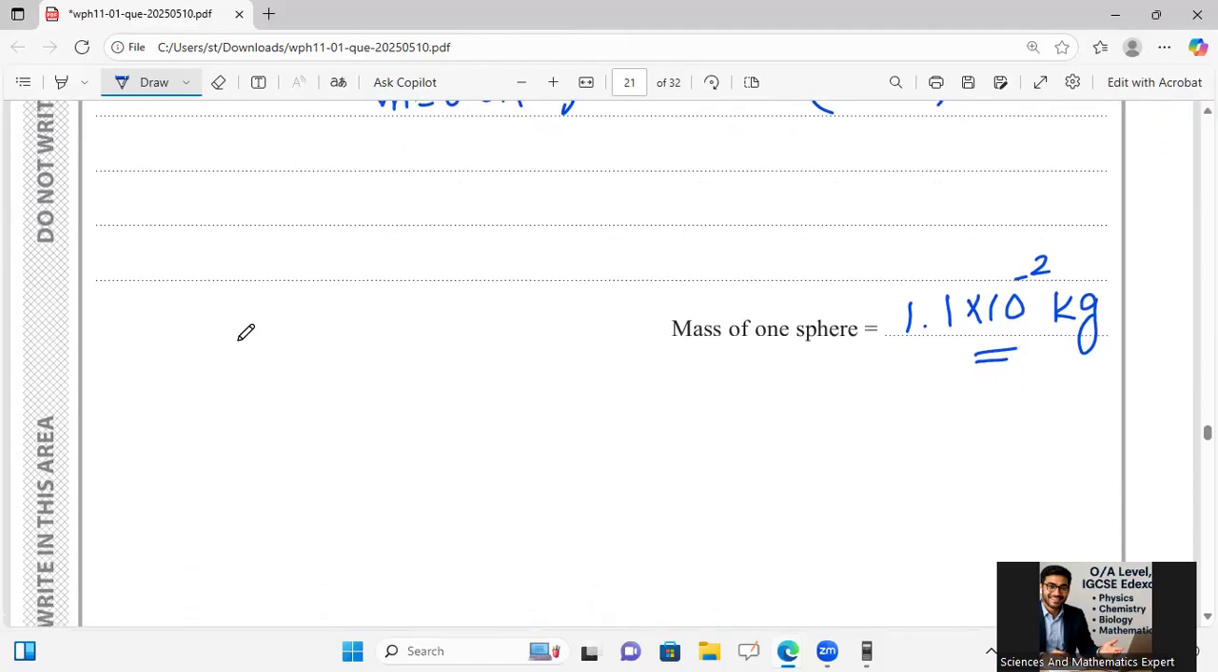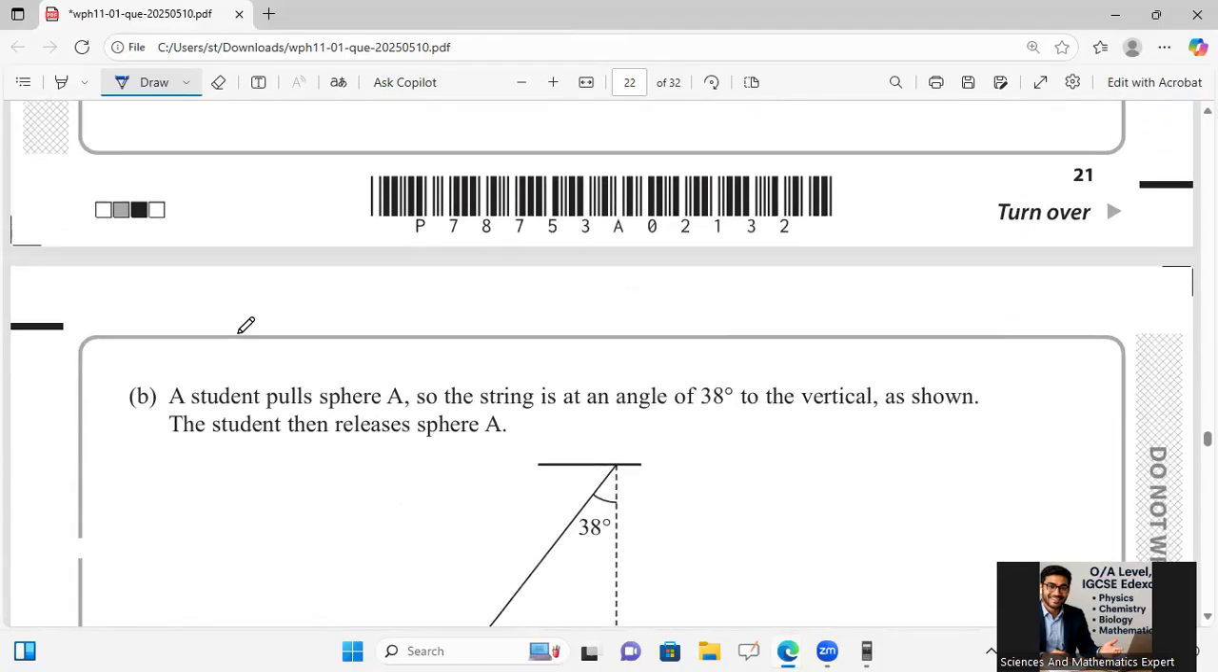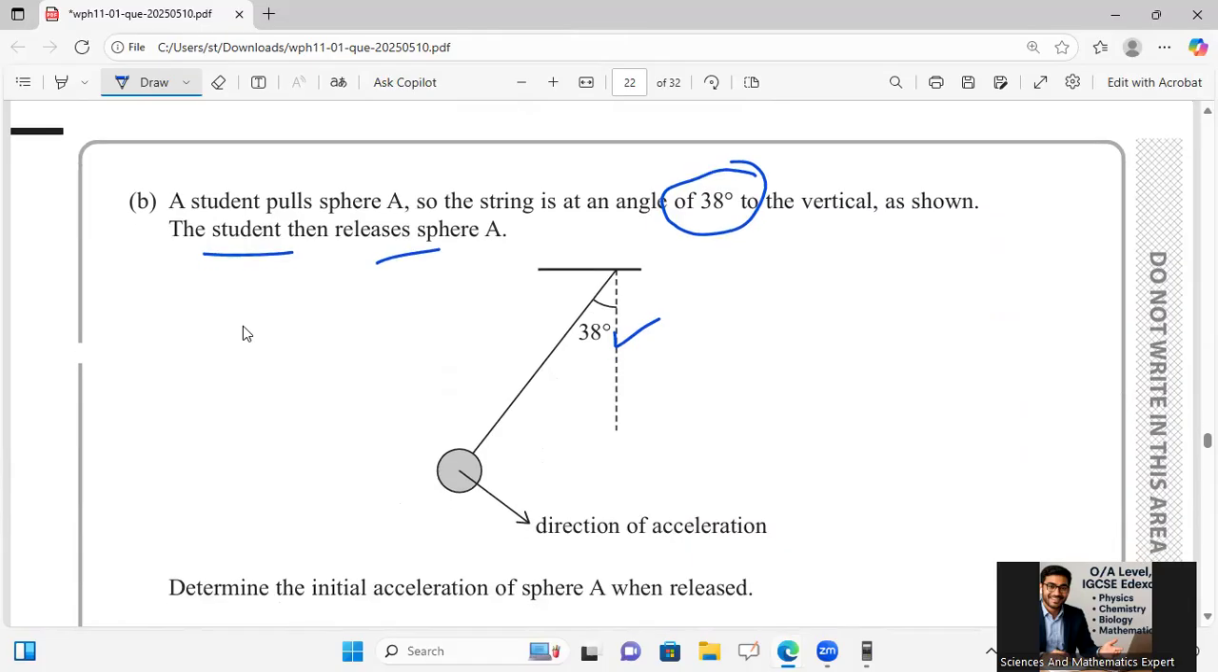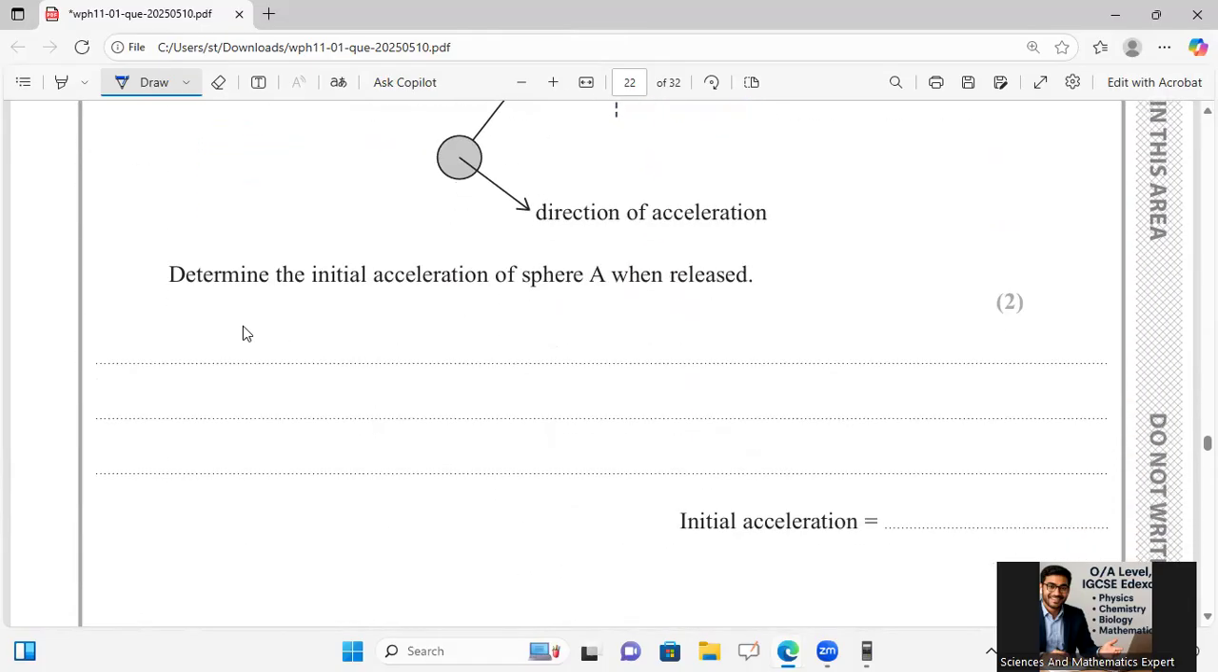Okay, now he is saying that the angle is given. A student pulls the sphere A, so the string is at an angle of 38 degrees with the vertical. All right. The student releases sphere A. Determine the initial acceleration of the sphere A when released over there.